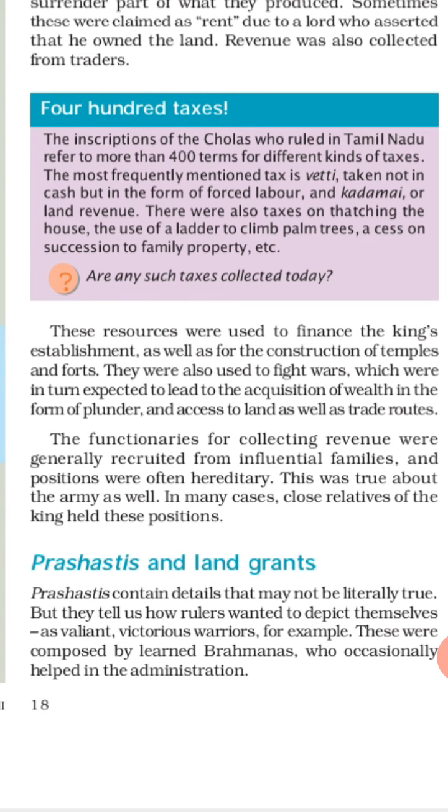Influential families means powerful families. Means officers were appointed by the kings. Now these officers, those who belong to powerful families or royal families, were appointed for collecting revenue, for collecting various types of taxes, etc.